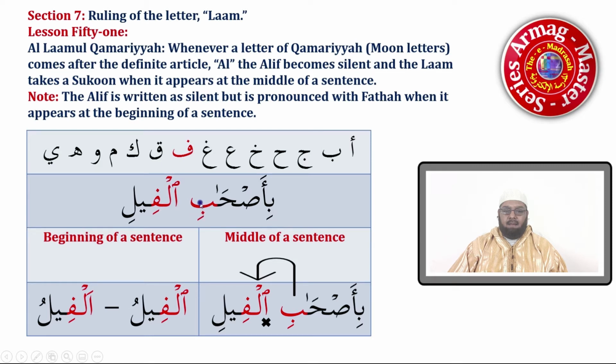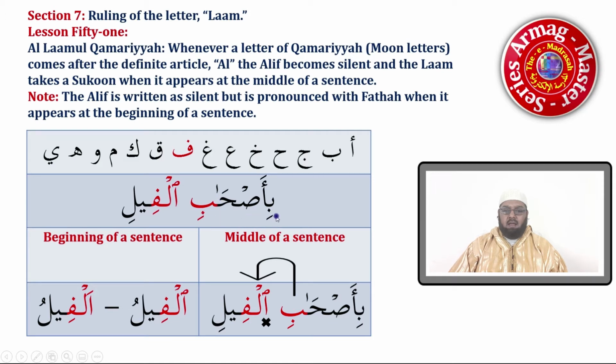Yes, bil, and not bi al. When they appear in the middle of a sentence, we jump over the alif and go straight onto the lam, which will have a sukoon. It will be clear in the Quran, but from experience, we have seen that many students, when they reach this example, will stop at Bi.